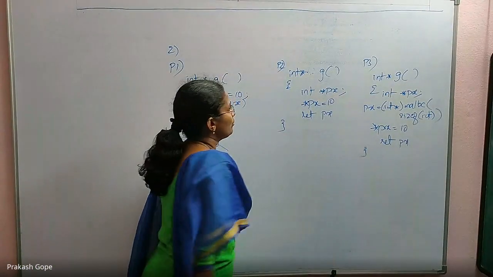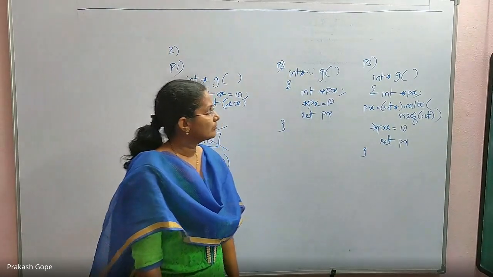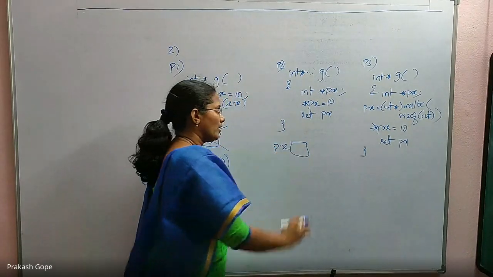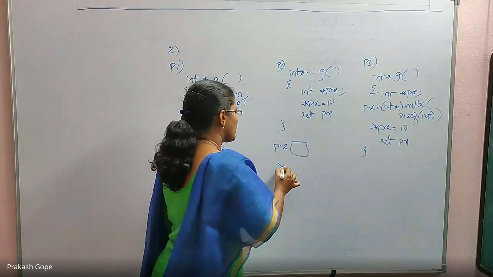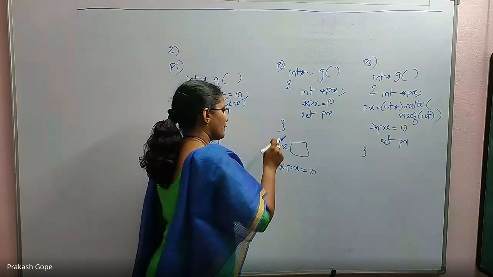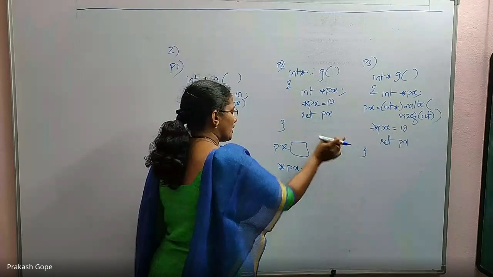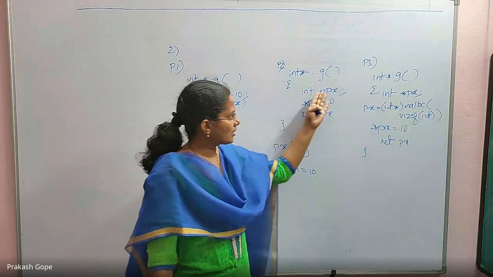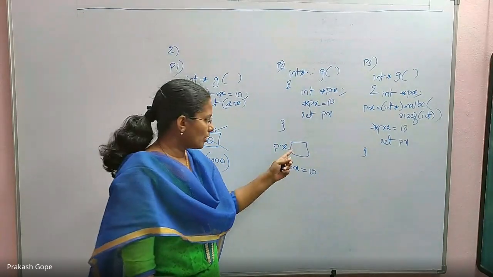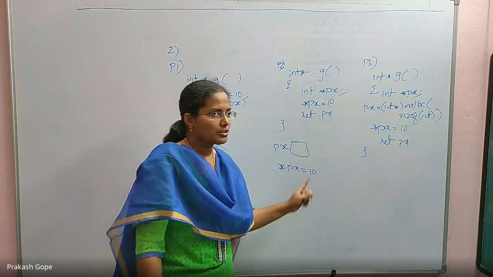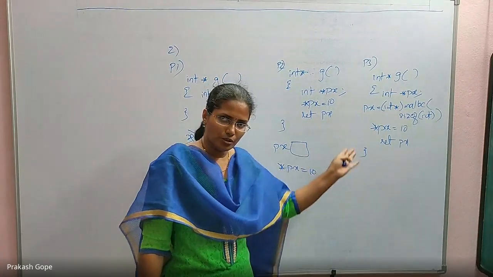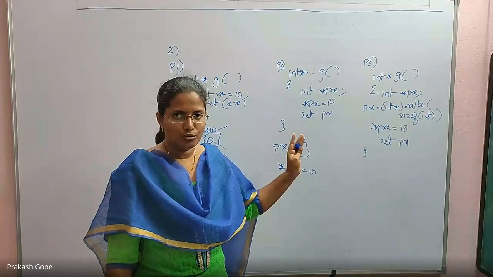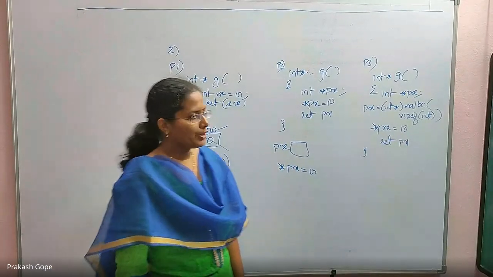P1 is a problem. Coming to P2, do you see any problem? Int star px is a pointer variable. Okay. You are saying star px equal to 10. What is the meaning? px is having some address, and the value in that address should be 10. But px is not initialized. You didn't say int star px equal to address of something. Without initializing this pointer, you are saying star px equal to 10. It has some garbage. You are going to that garbage location and trying to assign the value 10 to it. Should not do it. Uninitialized pointer problem. So P2 is also a problem.